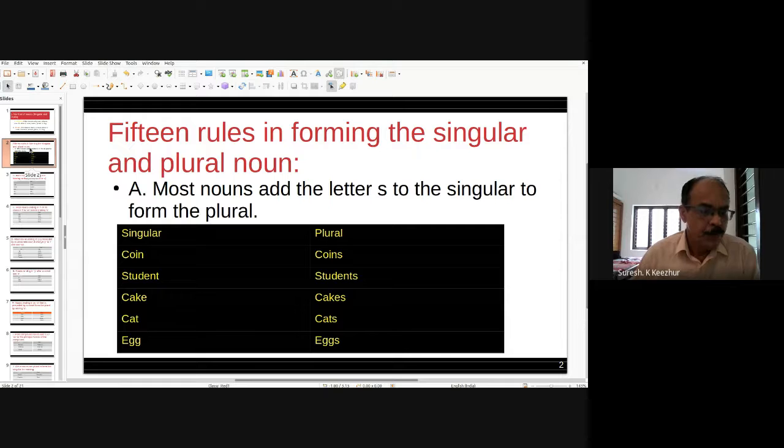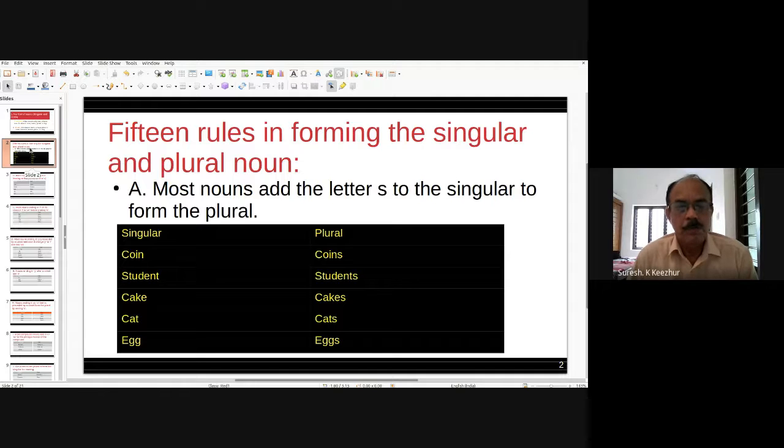Disease, diseases. Some names of diseases are called mumps, measles, rickets. These are common illnesses, but they are always used in plural form.